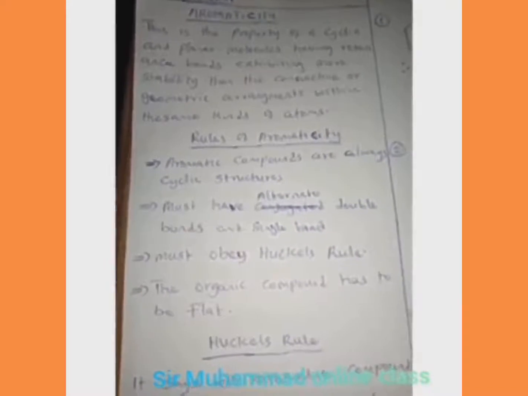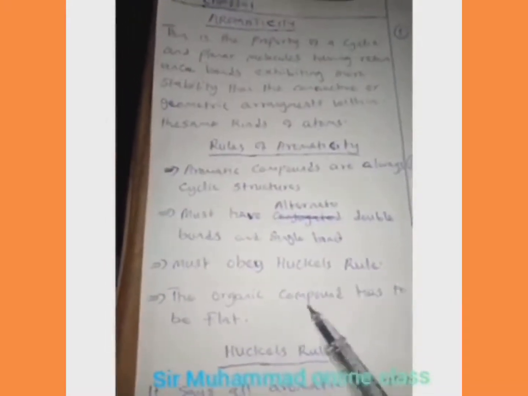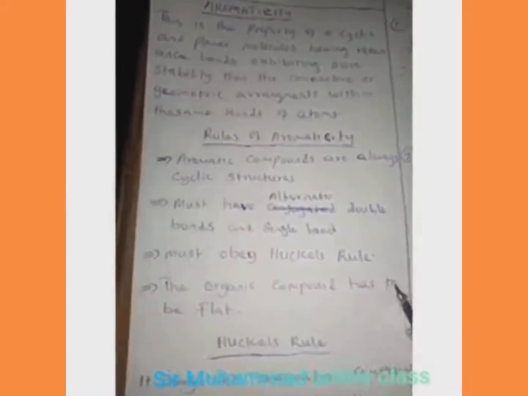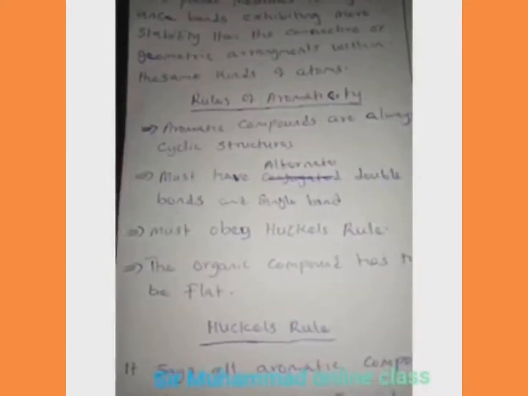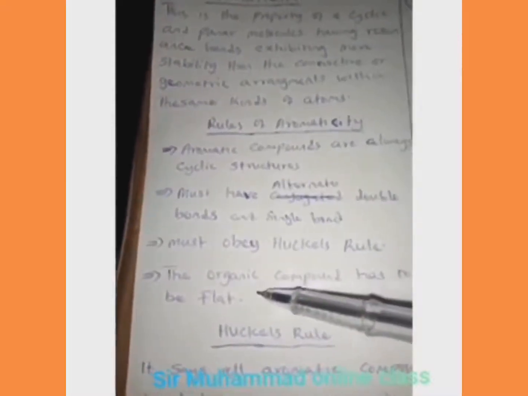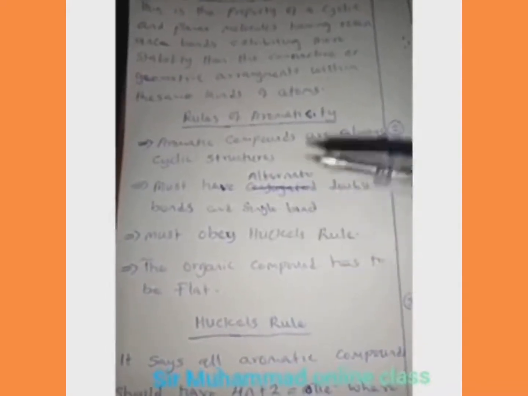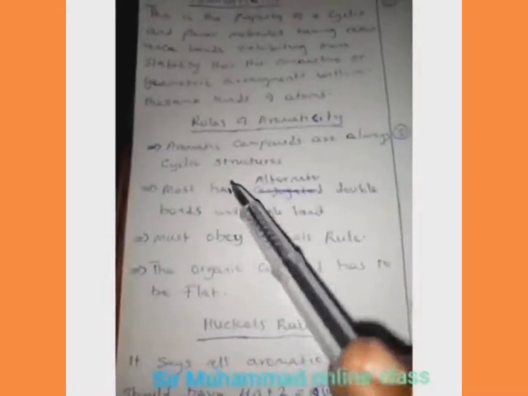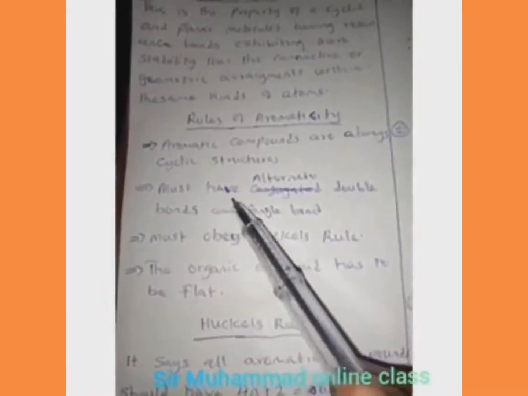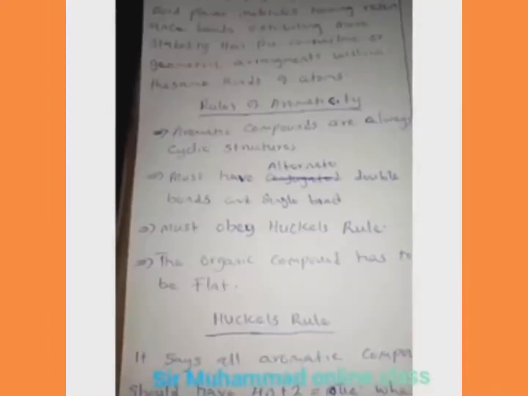Must obey Huckel's rule. There is a rule called Huckel's rule. We are going to see it in a moment. It must obey that rule. And then the last one is that the organic compound has to be flat. But as for now, we do not have business with the first one and the last one. Our main business at this level of the tutorial is these two: having alternate double bonds and also must obey Huckel's rule. The first thing you should check in the aromatic compound is, does it have alternating double bond and single bond? Number two, does it obey Huckel's rule?